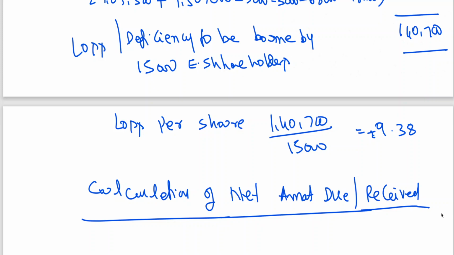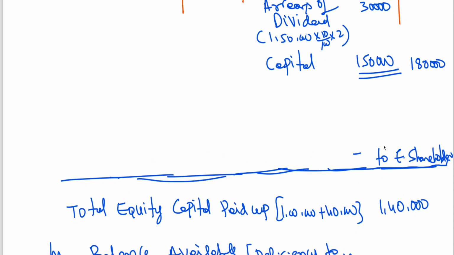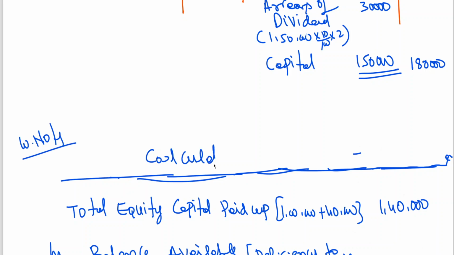Here let me change it. This will be more appropriate, because let me divide into two parts. This is working notes. Let me give this as calculation of deficiency. I think this will be easy.